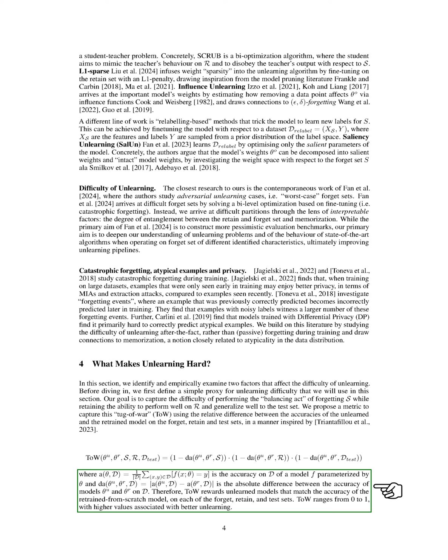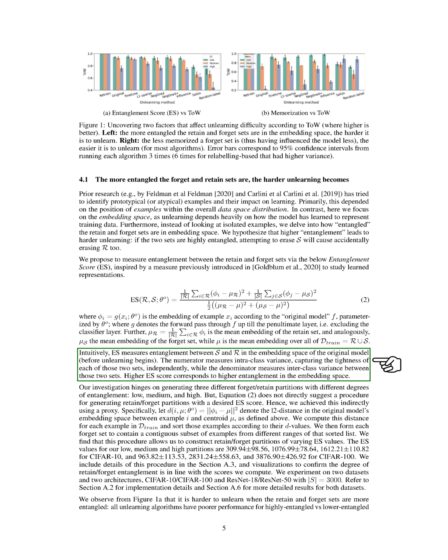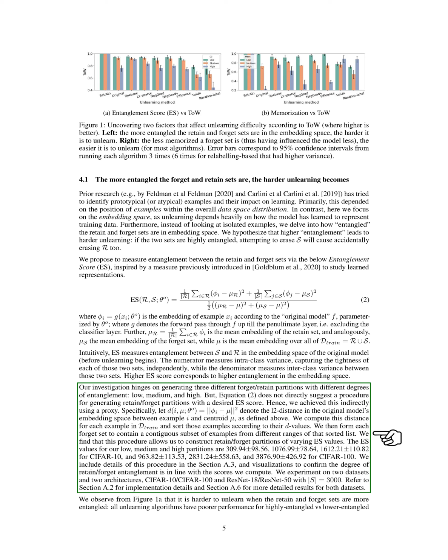The entanglement between the forget and retain sets plays a crucial role in the complexity of unlearning. We propose an entanglement score, S, to measure this entanglement in the embedding space of the original model. Higher S values indicate more entanglement, making unlearning harder. To create forget-retain partitions with different levels of entanglement, we use a distance-based approach in the embedding space. By sorting examples based on their distances to centroids, we construct partitions with varying S values.